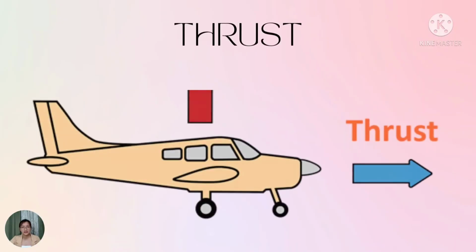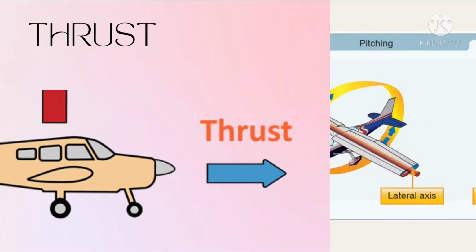And for the last one, we have here the thrust. Thrust is a force that moves an aircraft in the direction of the motion. Thrust works opposite of drag. It is created with a propeller, jet engine, or rocket.